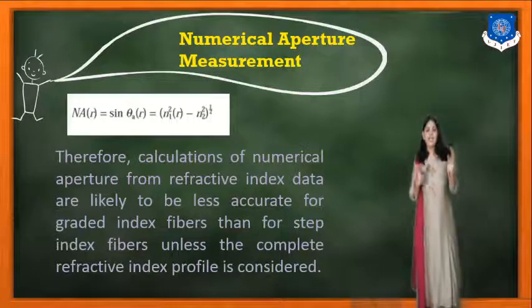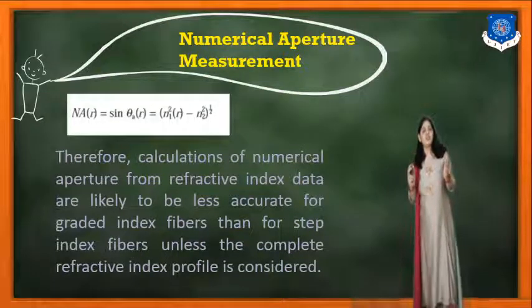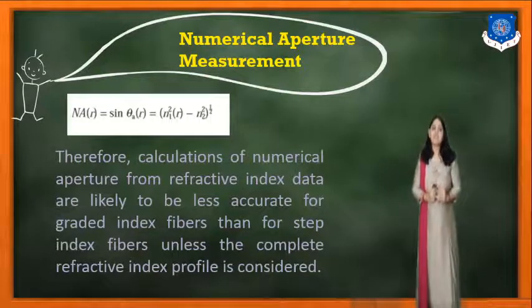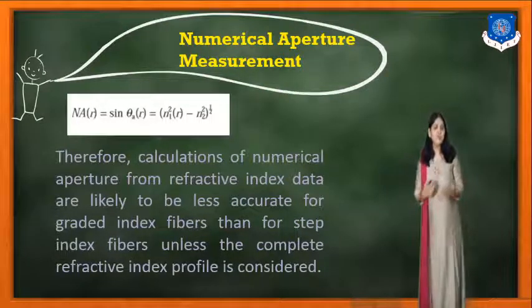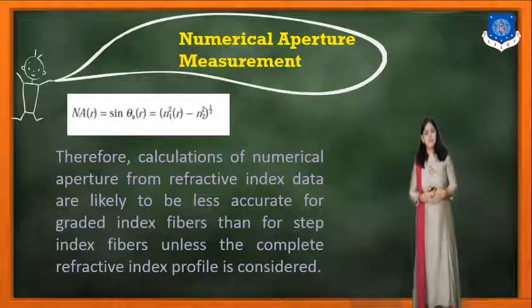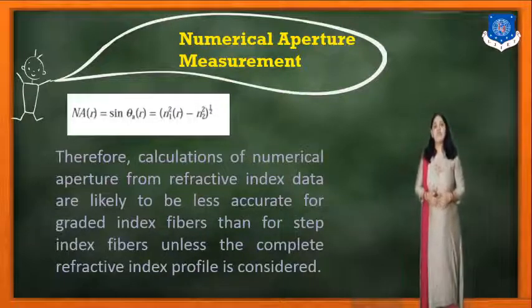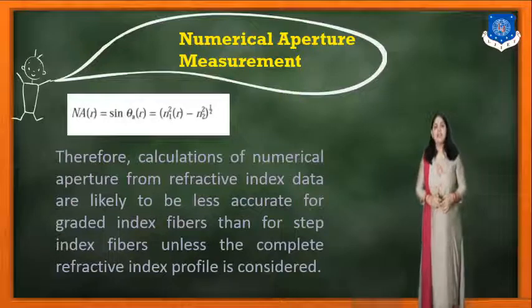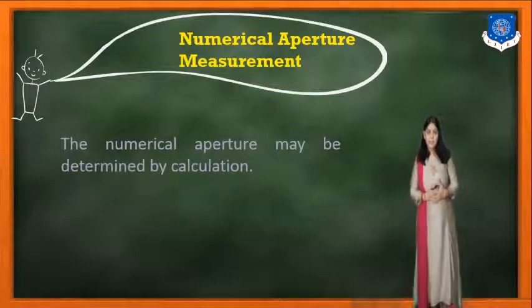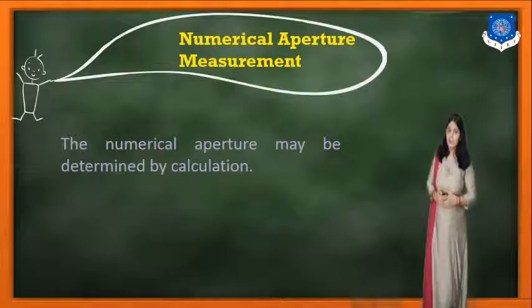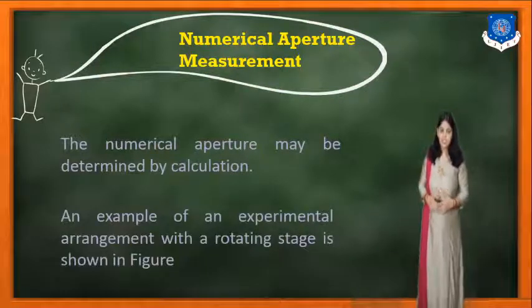Therefore, the calculation of the numerical aperture from the refractive index data is likely to be less accurate for the graded index fiber than the step index fiber, unless the complete refractive index profile is considered. The numerical aperture may be determined by the calculation.